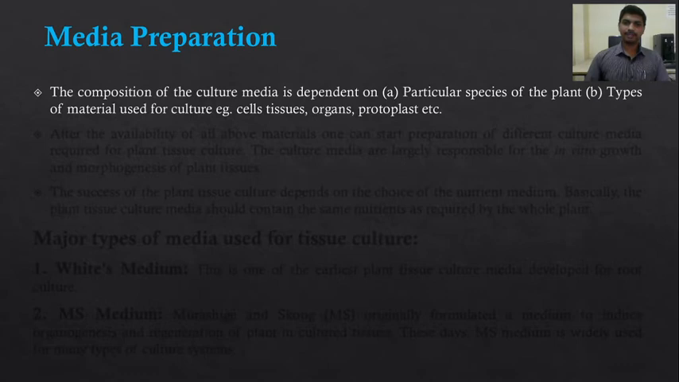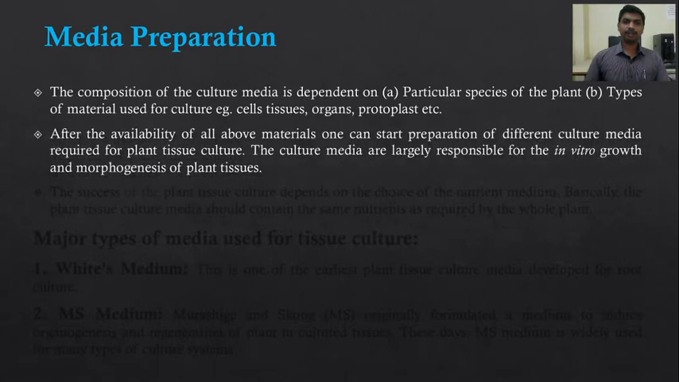Furthermore, the specific nutrient requirement of the plant differs from species to species. So the composition of the media depends on the particular species of the plant and the type of explant or the material used for culture. After the availability of all the materials, one can start preparation of the different culture media required for plant tissue culture. The culture media are largely responsible for the in vitro growth and morphogenesis of the plant tissues.